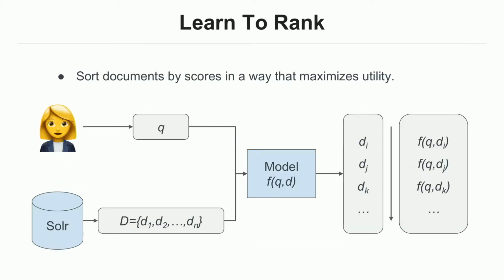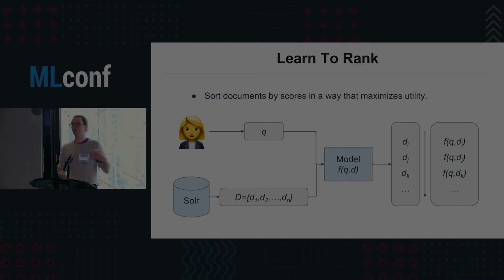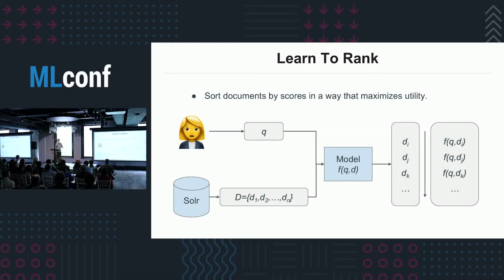The way we formalize that as a machine learning problem is as a learn-to-rank problem. Given a query from a user, we go to Solr, which is our document store, to retrieve a set of matching documents. And from there, we want to learn a model that outputs one score per document in such a way that if we were to rank the documents by these scores, we would end up with a list of documents that maximizes the user's utility given the query.